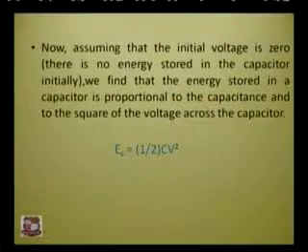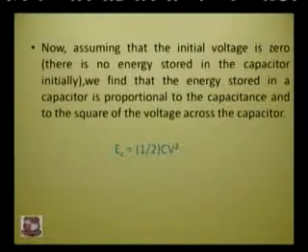Now if we assume that the initial voltage is 0, so there is no energy stored in the capacitor, we find that the energy stored in a capacitor is proportional to the capacitance. From the equation, the total energy stored is directly proportional to the capacitance and also proportional to the square of the voltage across the capacitor, where we can take one half as a constant. This is an important equation which shows the energy stored in a capacitor.